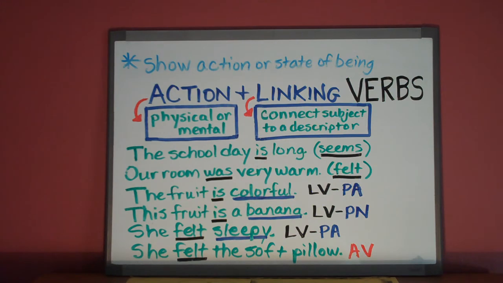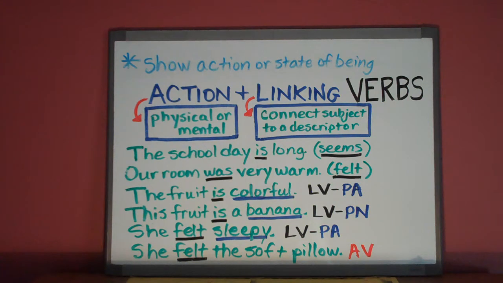The first example of a linking verb is the sentence, "The school day is long." Is is a linking verb because what follows describes the subject. Long day. We could replace that word is with another linking verb, seems. The school day seems long. Again, long describes the day. What follows the verb is a descriptor.